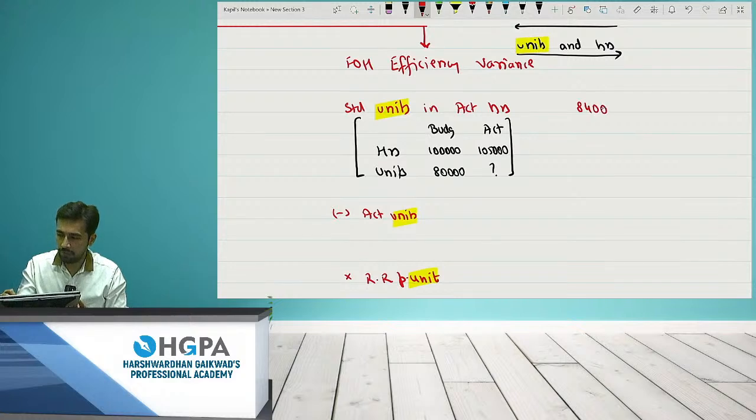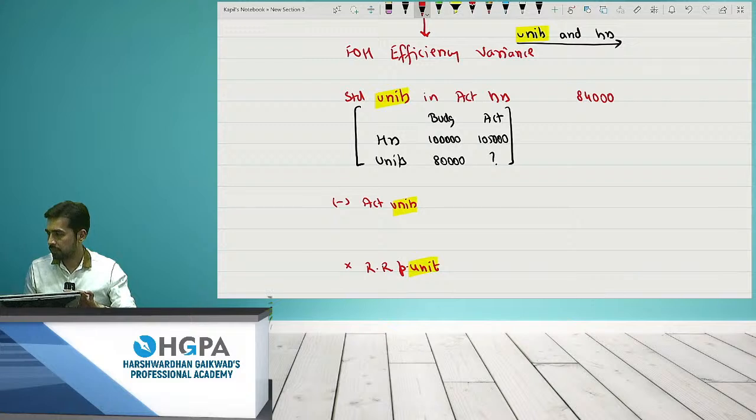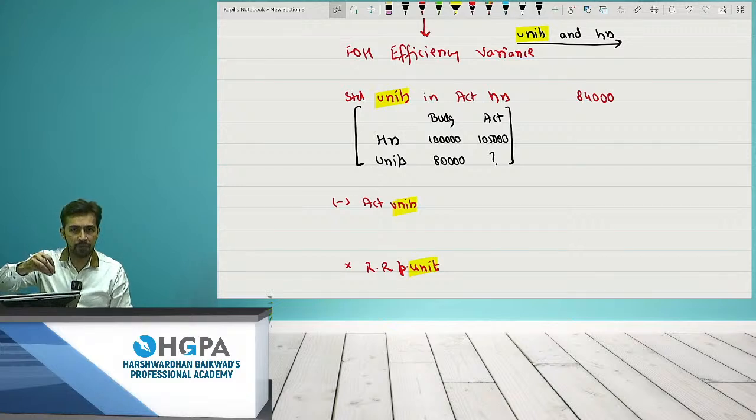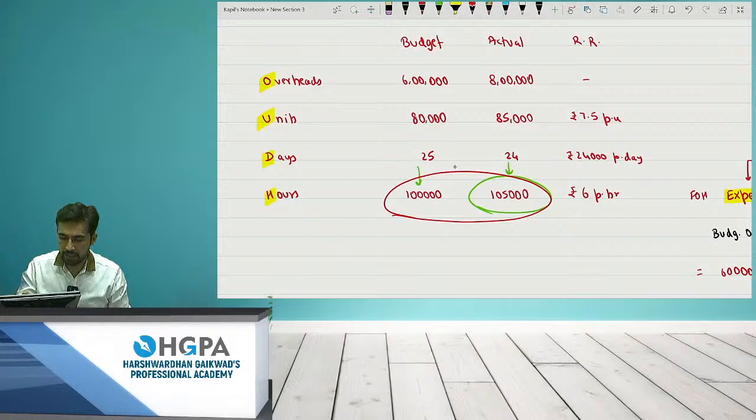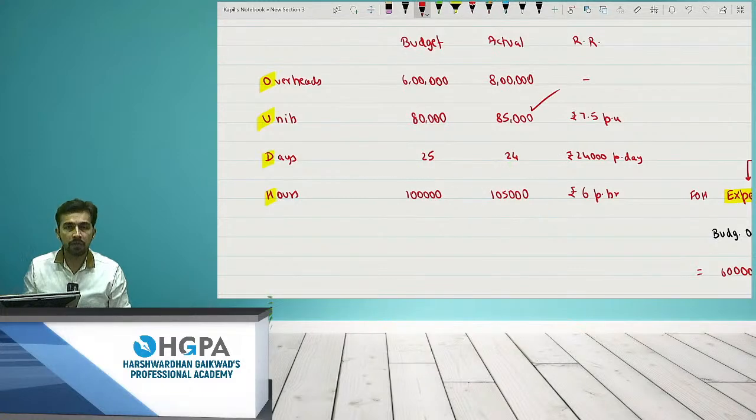Yes, 84,000 units you should have made, because even if you are sitting for 1,05,000 hours, proportionately you should have made 84,000. But how many units have you actually made? You have actually made 85,000, which is more than effective, right?